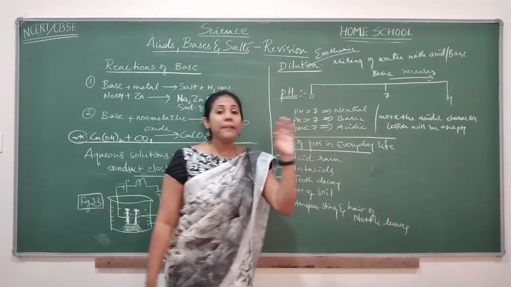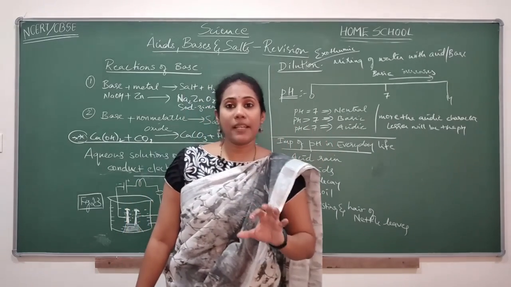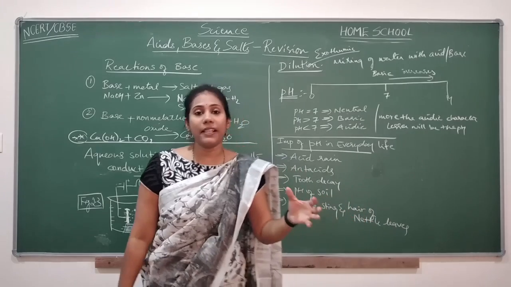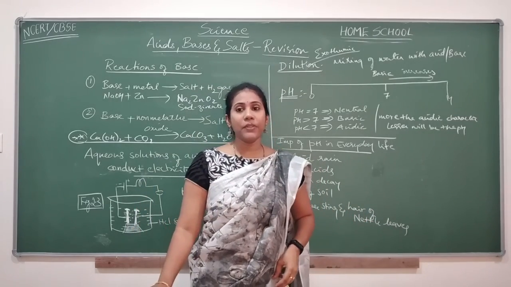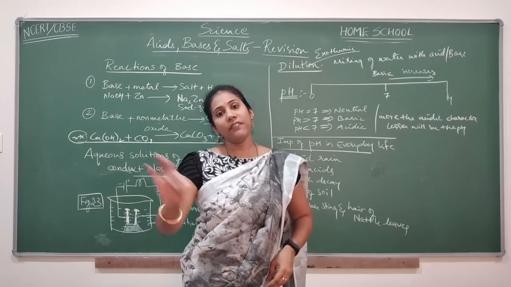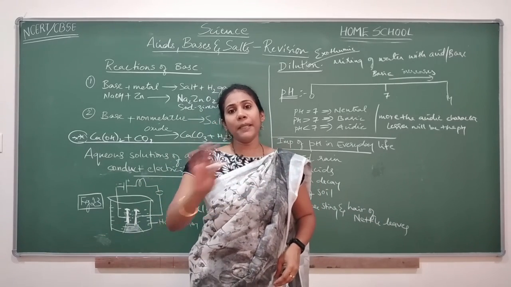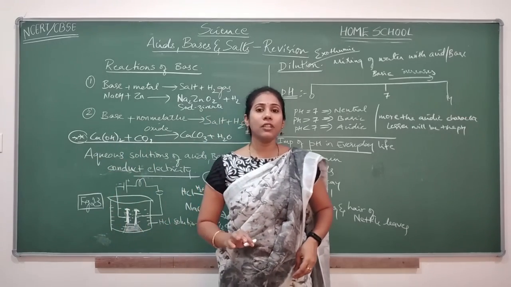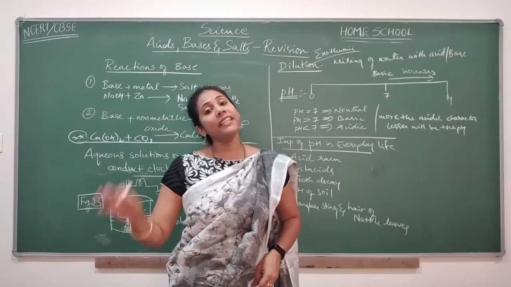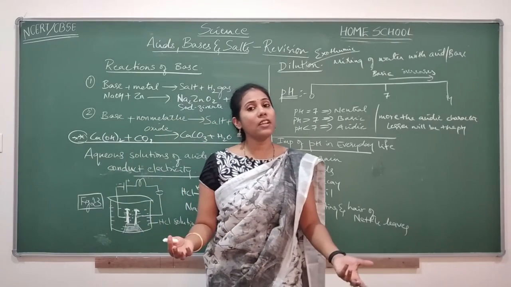On this, application based questions can be asked. Say for example, they'll give you 4 solutions A, B, C, D with pH values 8, 9, 1, 2. Arrange A, B, C, D in the decreasing order of H plus ion concentration, or arrange them in the increasing order of H plus ion concentration.